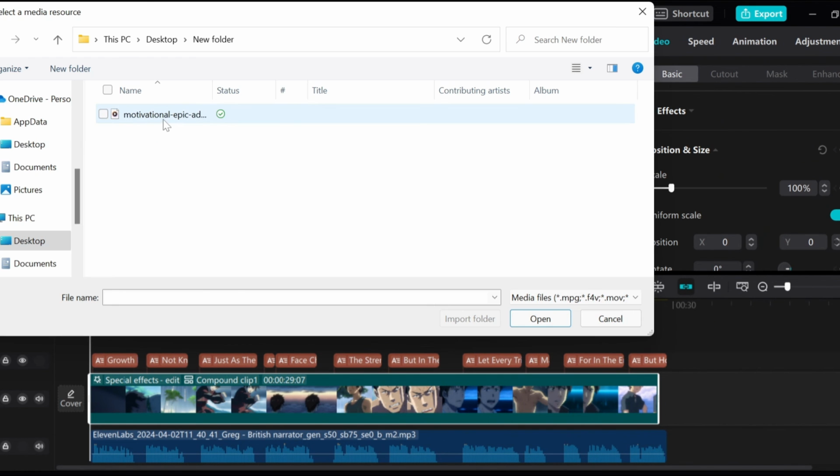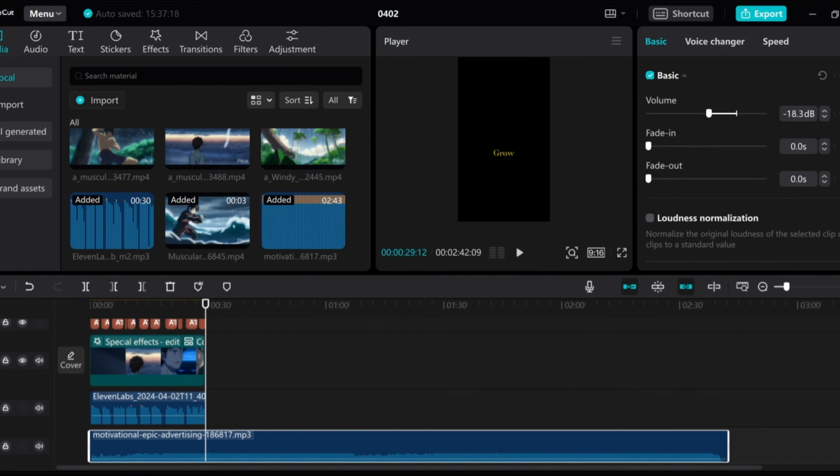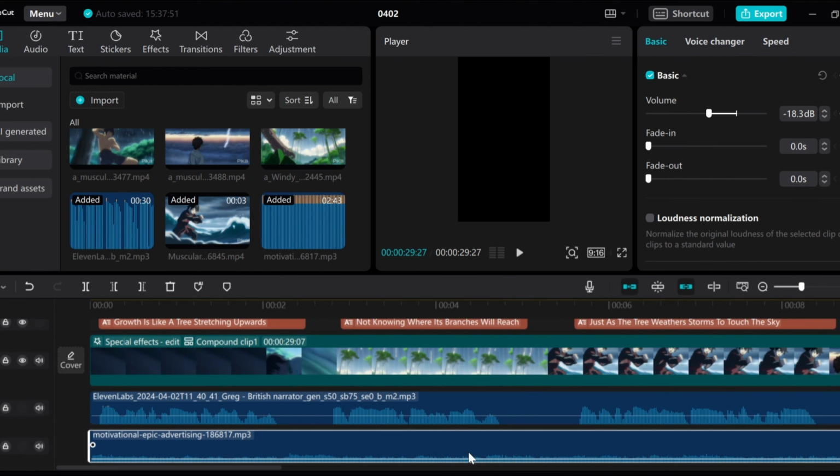Now import the background music to CapCut and then drag it onto your timeline. Now to make the sound suit your video, make sure you find where it gets more intense and start from there. This way your video will look more engaging and just perfect for motivation. With all that done, your video is now complete and ready to be uploaded, whether on Instagram Reels or YouTube Shorts. Now let's take a look at the final result.